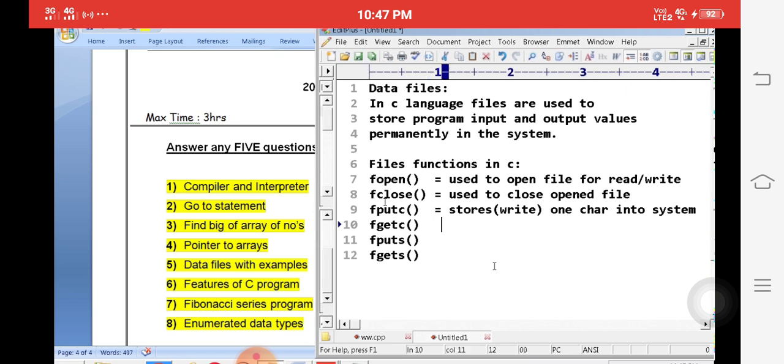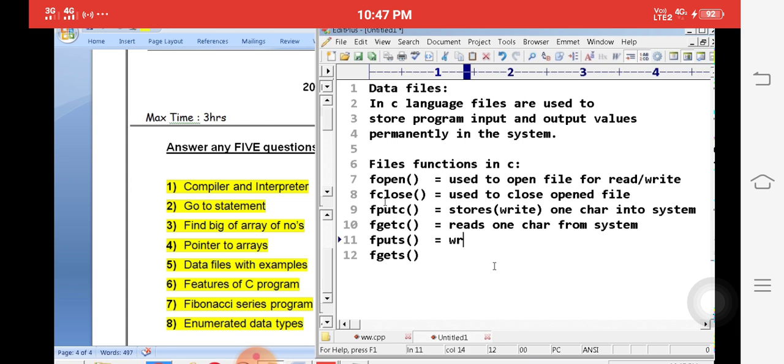In the similar way, fgetc reads one character from the system. Here, putc means writes, that means storage purpose. fgetc means reading purpose. Okay.